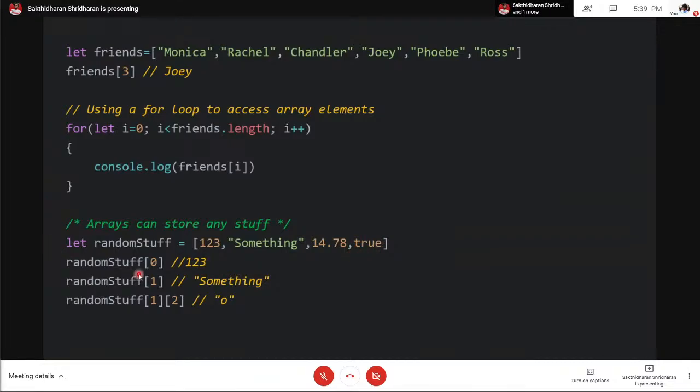Now random stuff of 0 gives the first, random stuff of 1 gives the string, and so on. If you notice, random stuff of 1 is a string, and if you want to get a character out of this, you use another set of square brackets to get a particular character out of a string. So random stuff of 1 will give you a string, while the second index will fetch you the specific character.